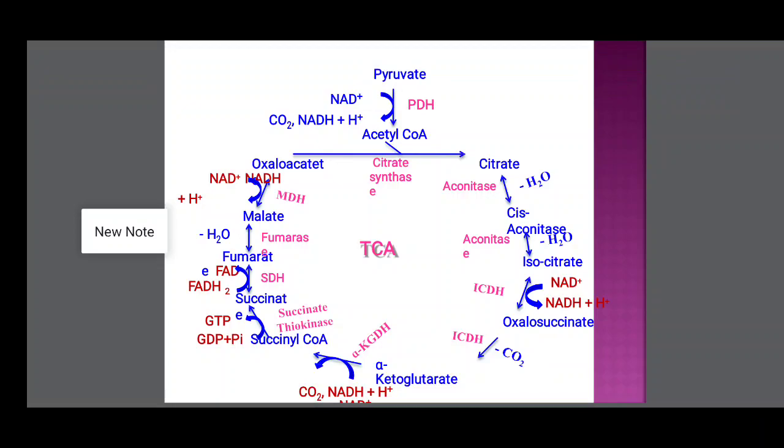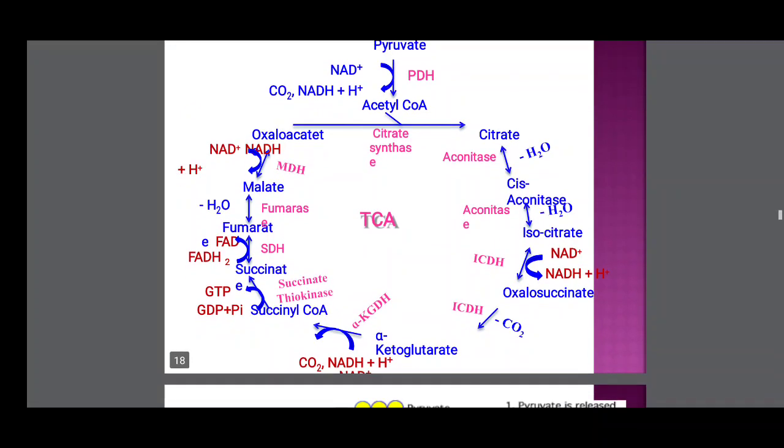Next, the fifth reaction: oxalosuccinic acid, in the presence of oxalosuccinic acid decarboxylase enzyme, is converted to alpha ketoglutarate. In this reaction, one carbon dioxide is released. This is the decarboxylation reaction.